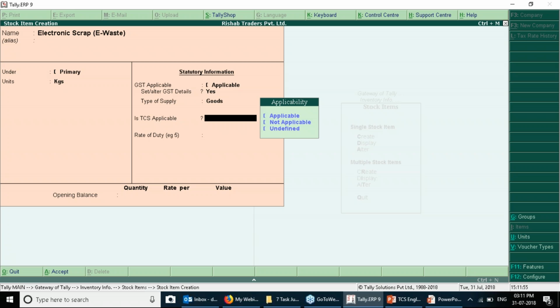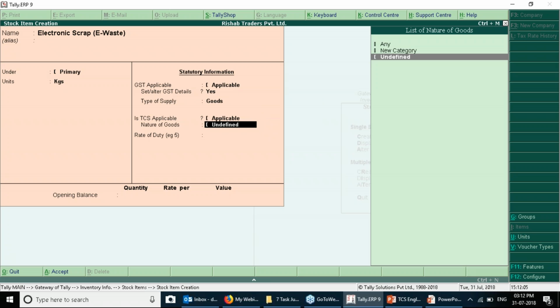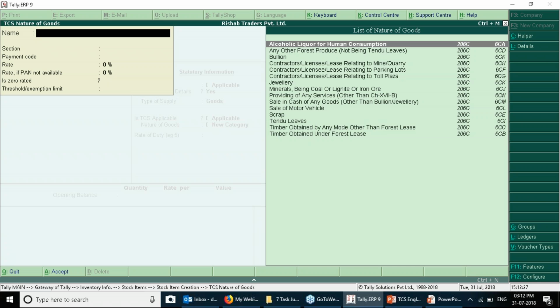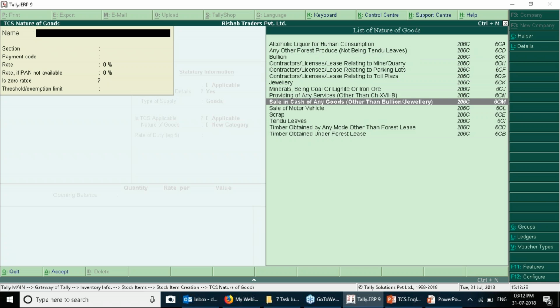Is TCS applicable? Yes, it is applicable. Here you need to make a note that TCS must be made applicable in the stock item creation or alteration. There you get an option to choose a new category or undefined; you need to select the new category. If you don't have the appropriate section and code, you can use the helper option on the right-hand side. Press Ctrl C for helper, and here you can select scrap.